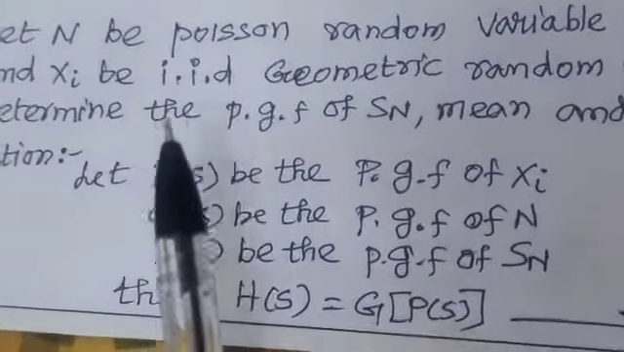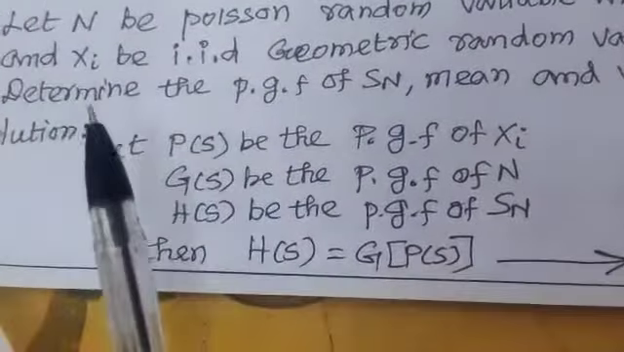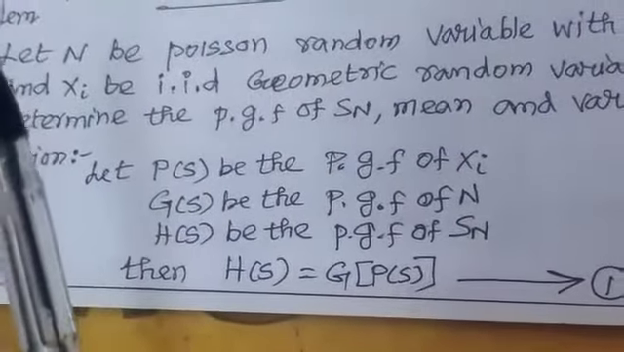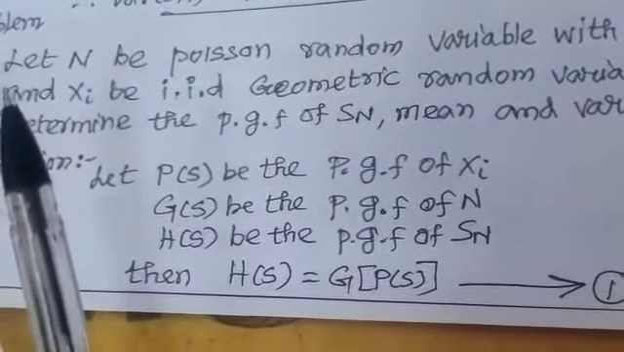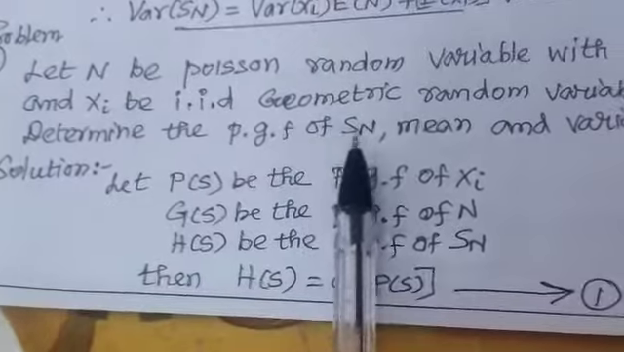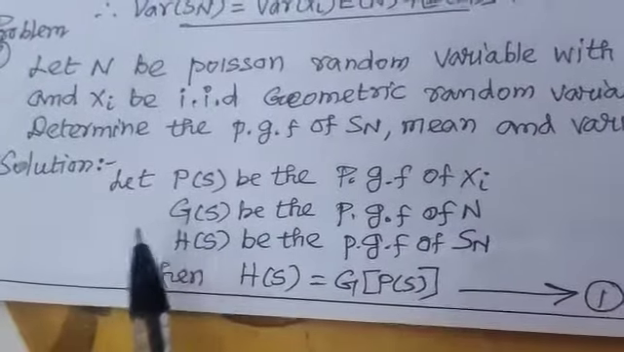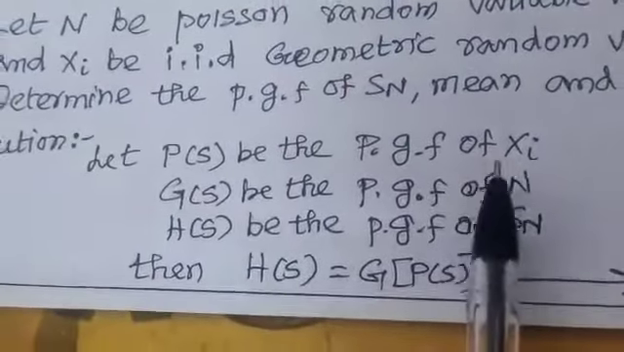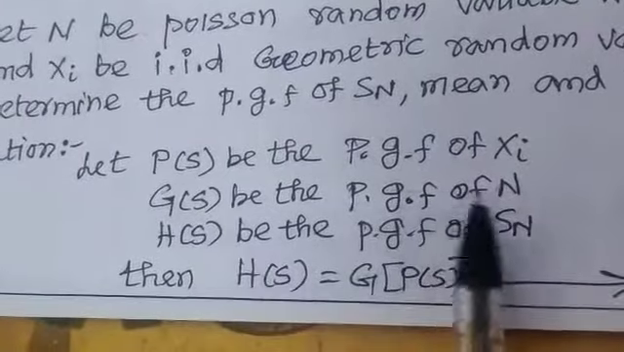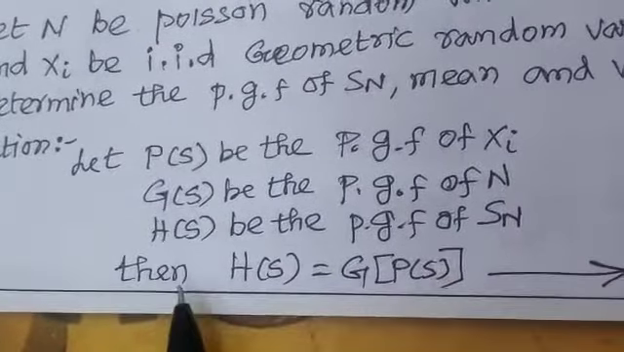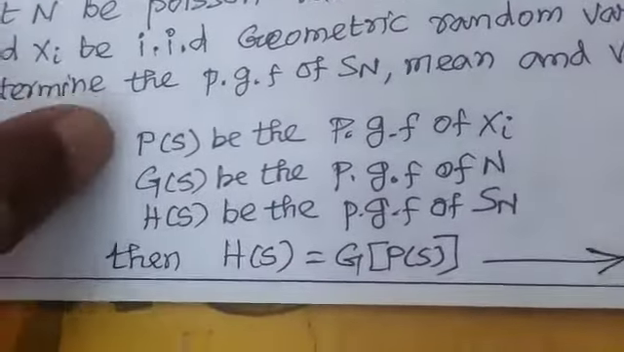Here Xi is the random variable named as geometric random variable. In the problem, the second random variable is N. Here the second random variable N is a Poisson random variable. Using this, we find S_N and determine the probability generating function of S_N, mean and variance. Okay. So the solution part: this is the theorem, the probability generating function of S_N. Let P(s) be the probability generating function of Xi, G(s) be the probability generating function of N. Then the combined one is H(s), the probability generating function of S_N. Then the result is H(s) equals G(P(s)).